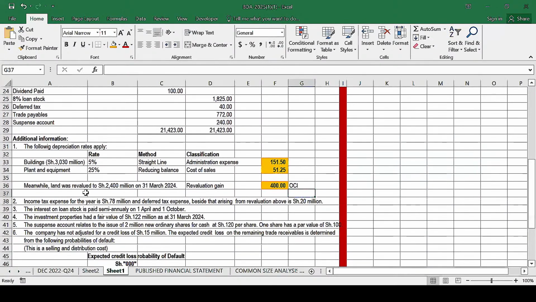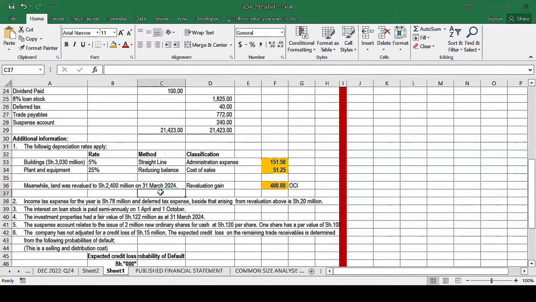And then you are told in note number 2, income tax for the year is 78 million. So this is basically the current tax. And then you are told the deferred tax expense besides that arising from revaluation above is 20 million. So we are given the deferred tax expense of 20 million, but you're told this does not include the deferred tax on this revaluation.